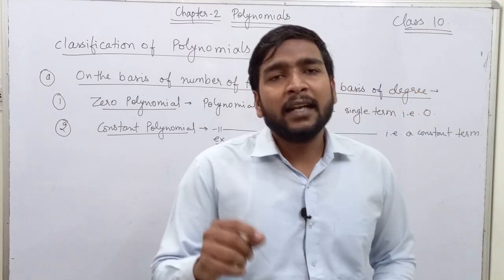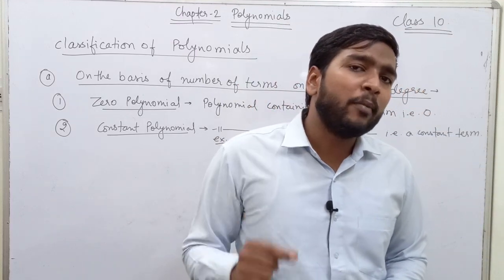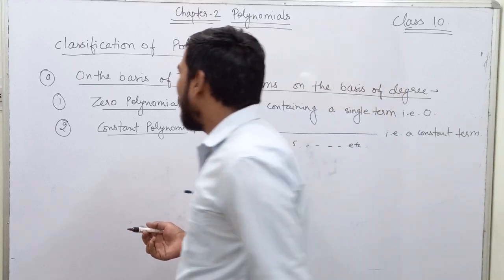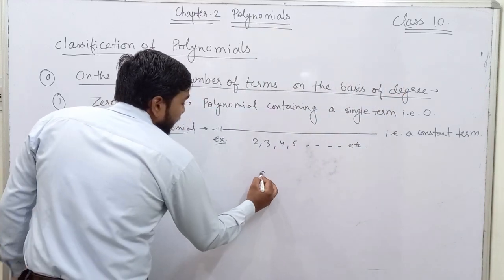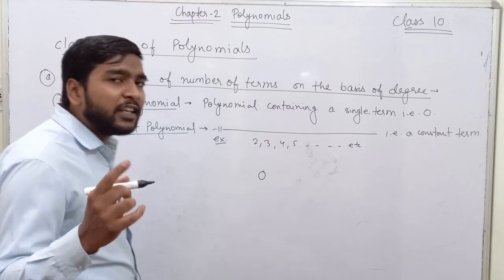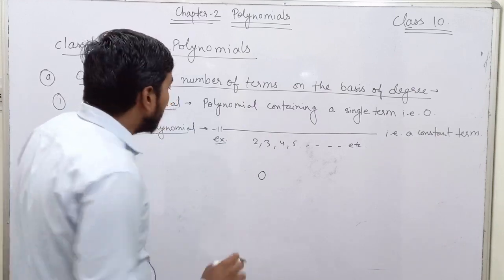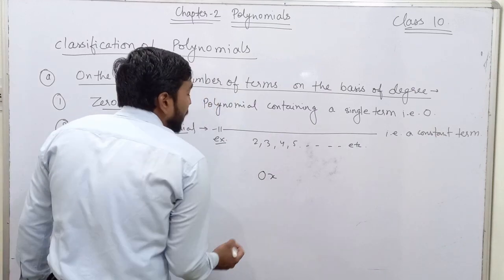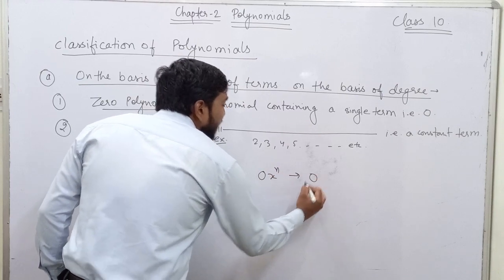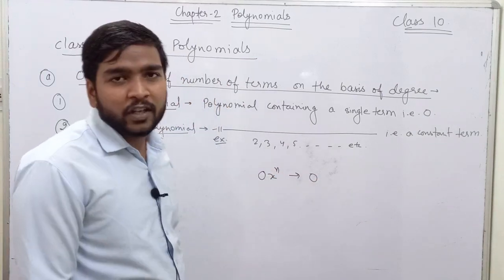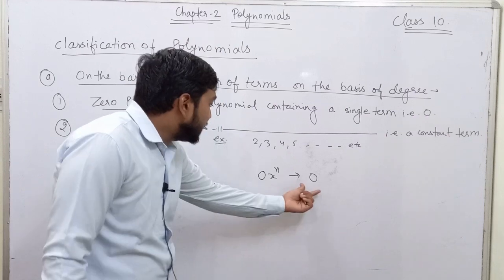I said that the only term in a 0 polynomial is 0. I can also say that if the constant term in the polynomial would have been 0, and if I multiply it by any power of x, the result will still be 0. So this is a 0 polynomial.